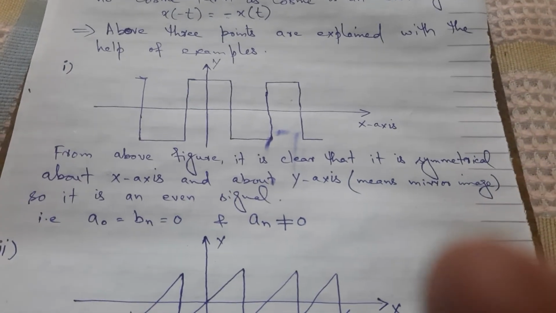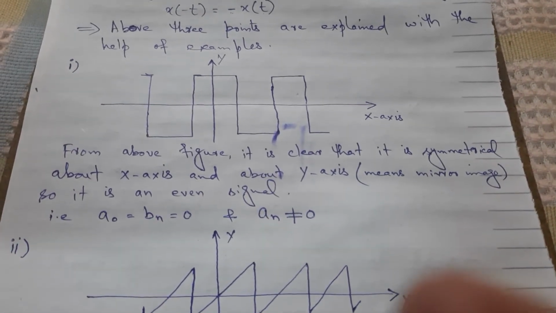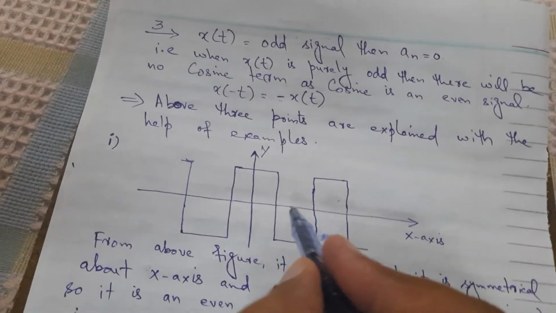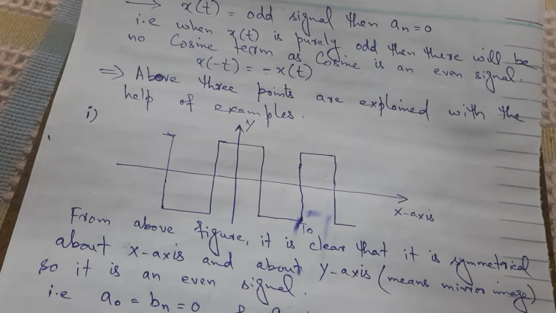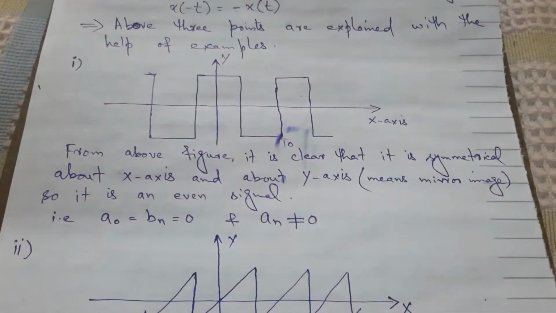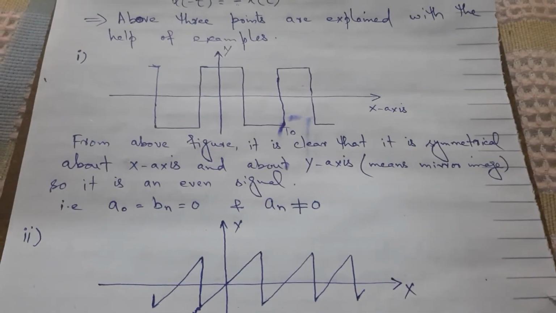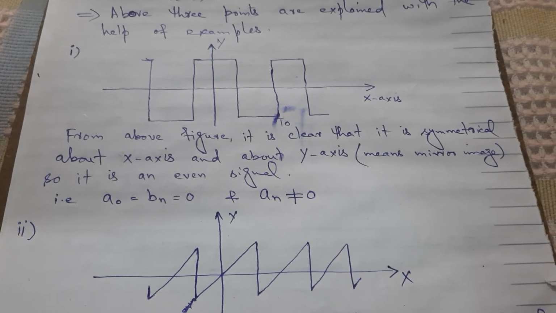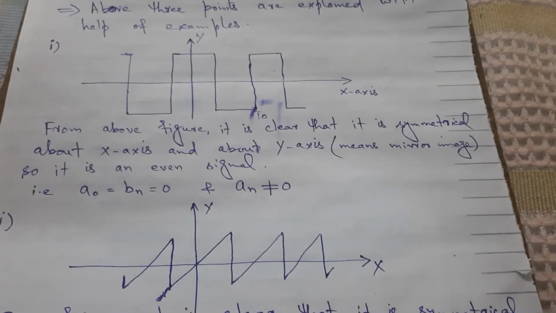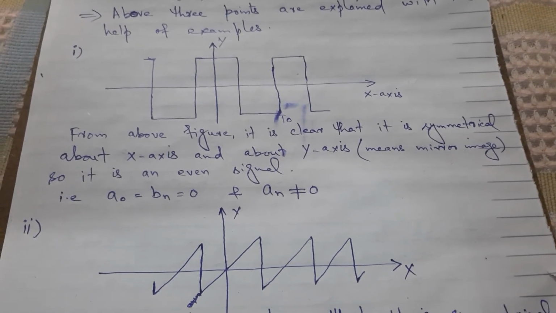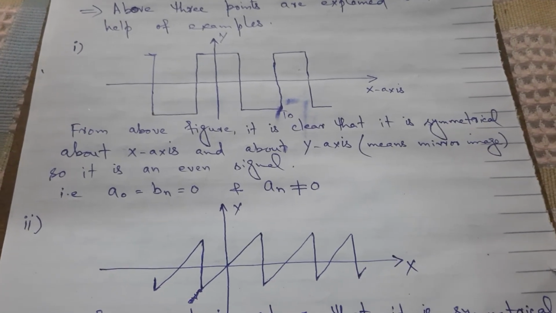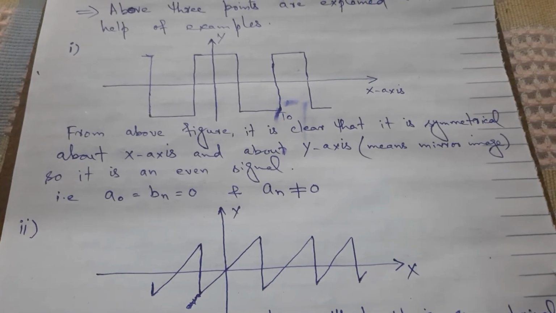Let's suppose we have a rectangular waveform which has fundamental time period T naught. From the figure it is clear that it is symmetrical about the x-axis and about the y-axis, meaning mirror image. So it is an even signal, that is, a naught is equal to b n is equal to 0, but a n is not equal to 0.